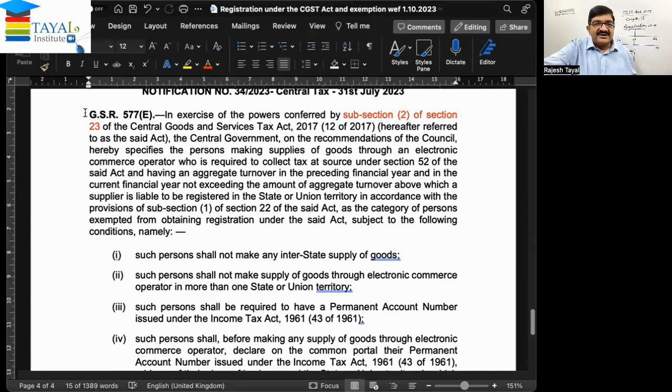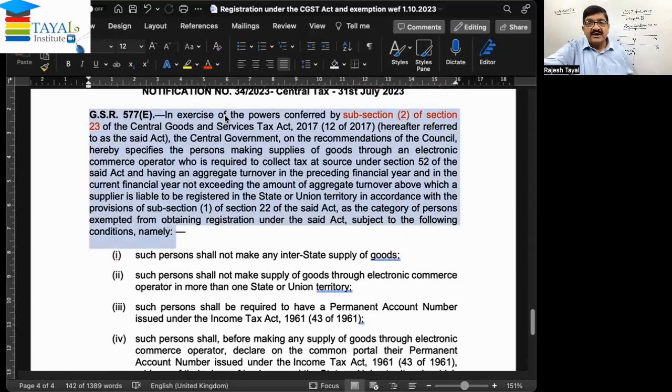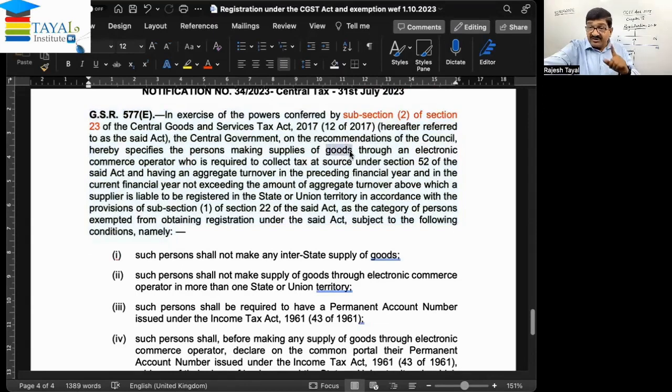Right, now let us read this first. And all other things are conditions. This is in exercise of the powers conferred under subsection 2 of section 23 of the CGST Act 2017, hereinafter referred to as the said Act. The central government, on the recommendation of the council, hereby specifies the persons making supplies of goods. Now see, this is only goods. Under section 24 clause number 9, which talks about goods and services both, the exemption is only in relation to goods.